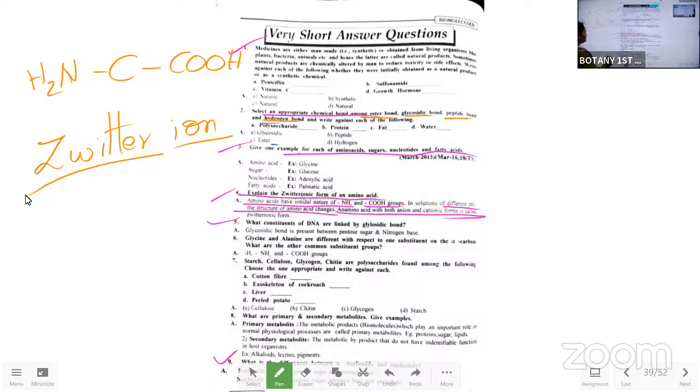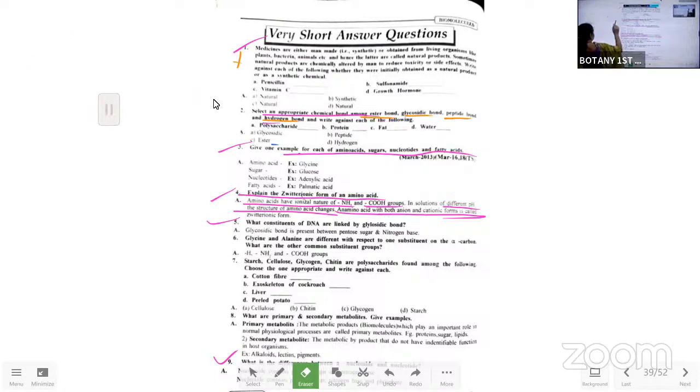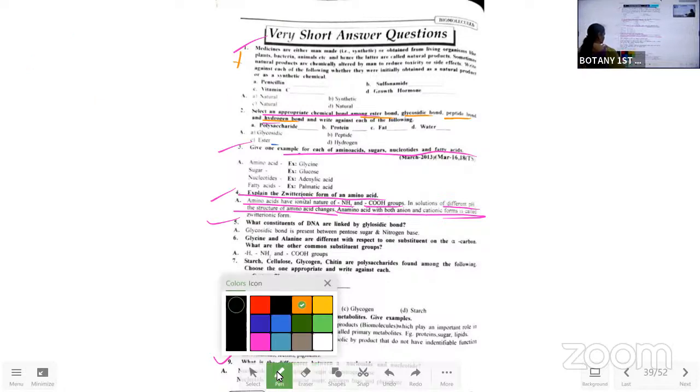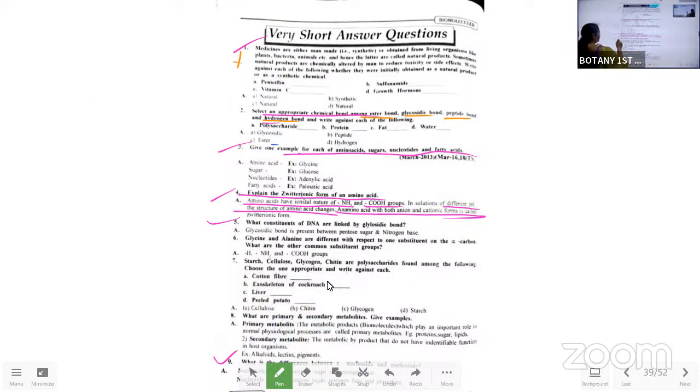Next comes: what constituents of DNA are linked by a glycosidic bond? Again, the glycosidic bond came.